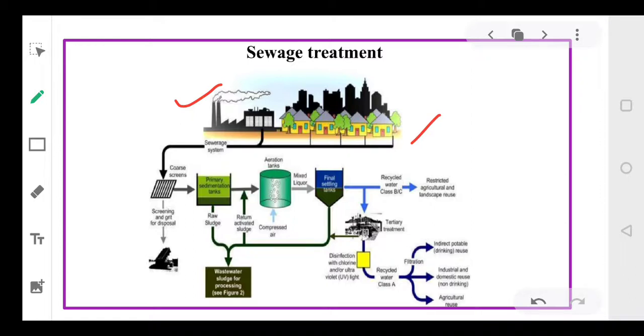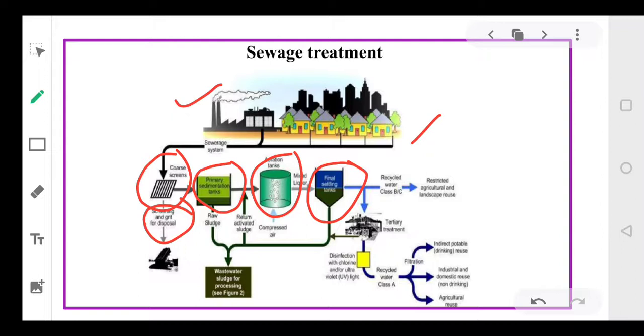We should first do the screening, then there should be a grit disposal, that is a removal of the waste. Then this will be passed to sedimentation tanks where raw sludge will be separated out. Then it will pass to the aeration tanks where oxygen is supplied to reduce the BOD, that is biological oxygen demand. Once it goes through the final settling tank, then this water is removed, and it is further processed for the secondary treatment.